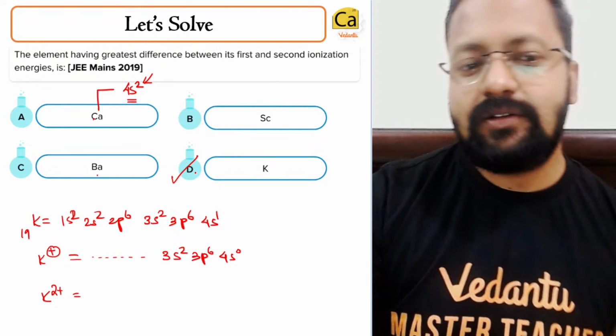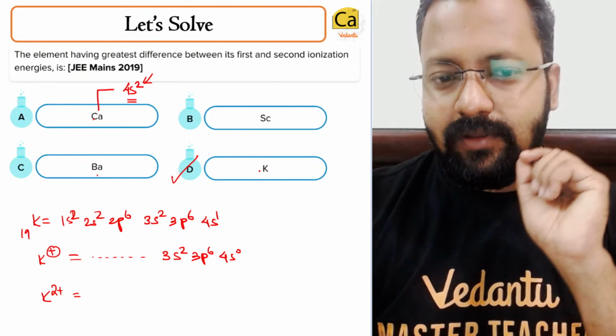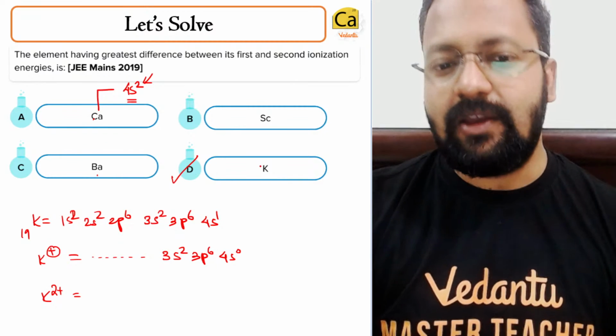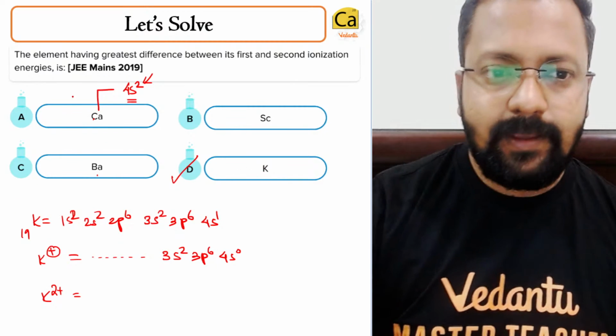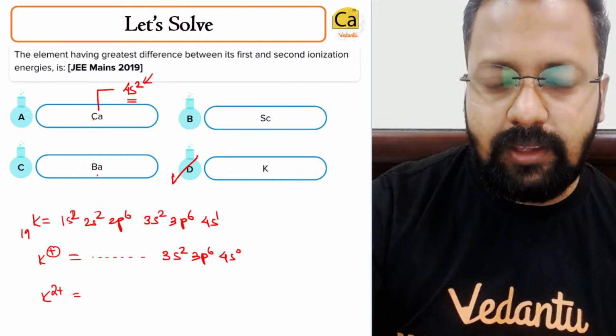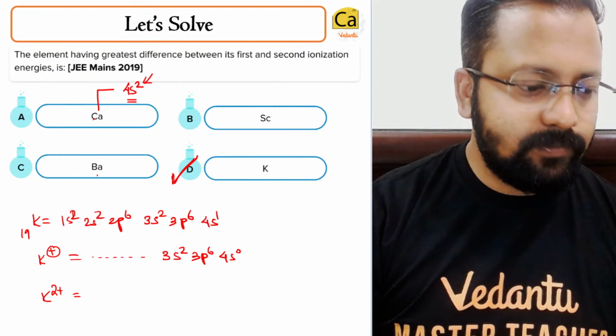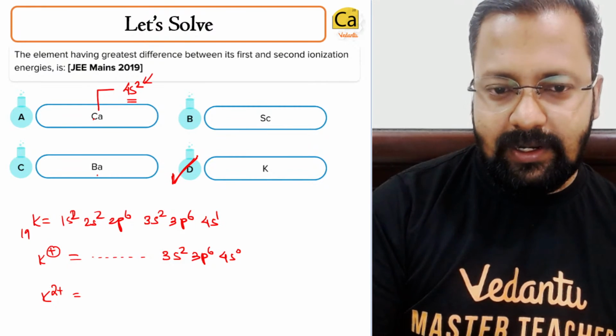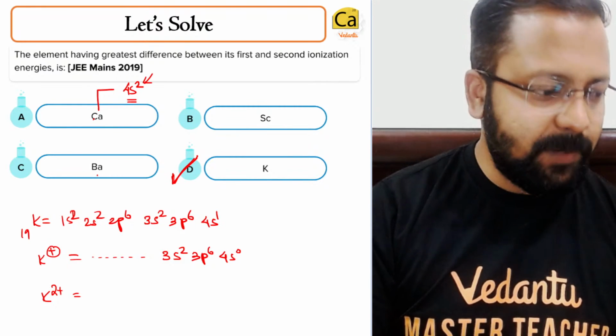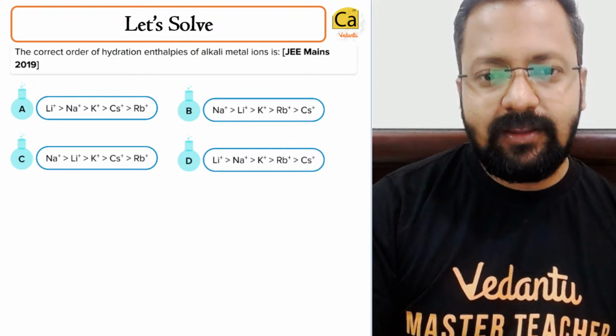In D, the difference between the first and the second ionization energy is pretty high. So the right answer will turn out to be D. Okay, chalo, let's move ahead.